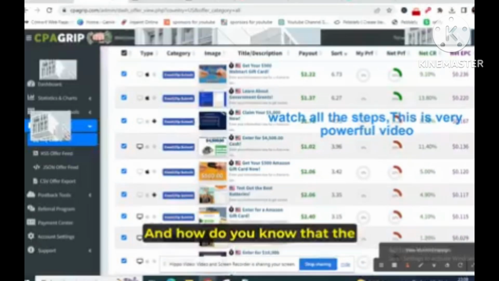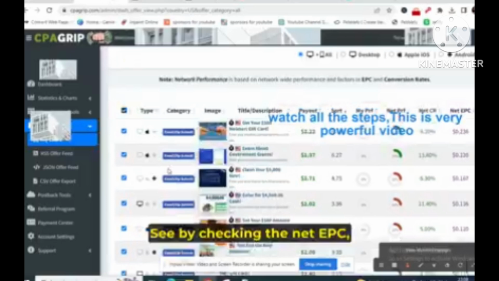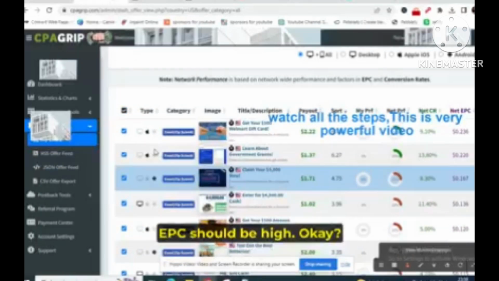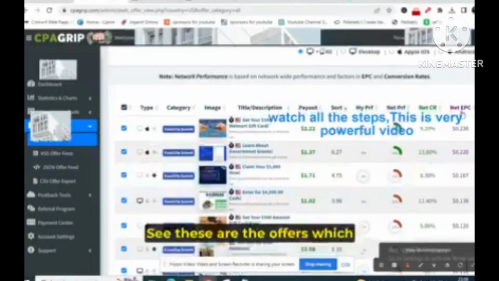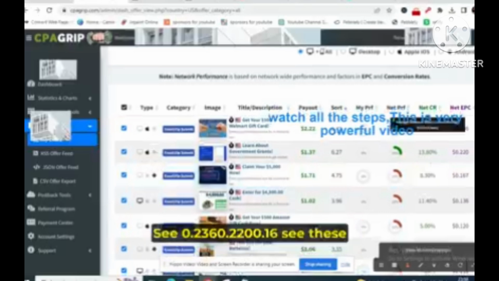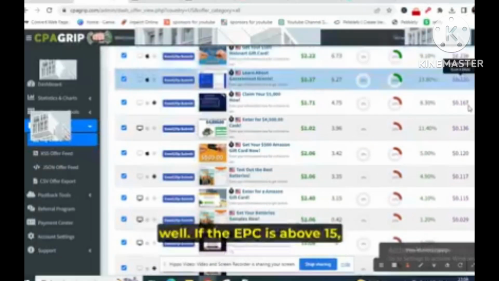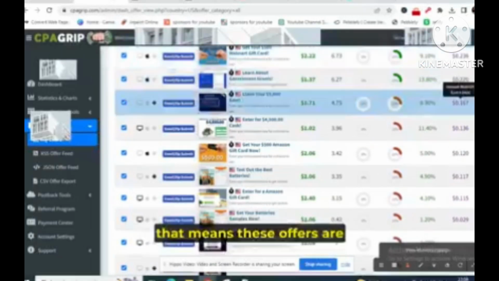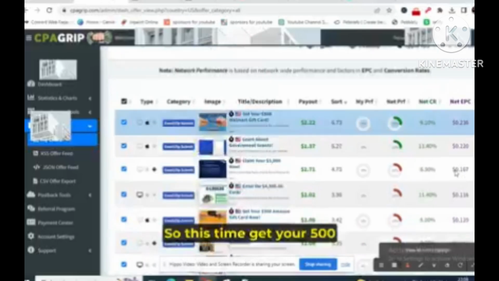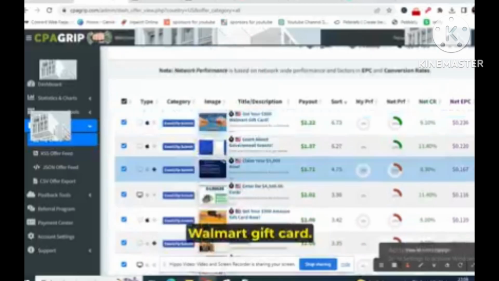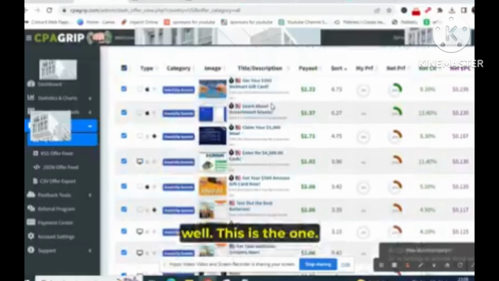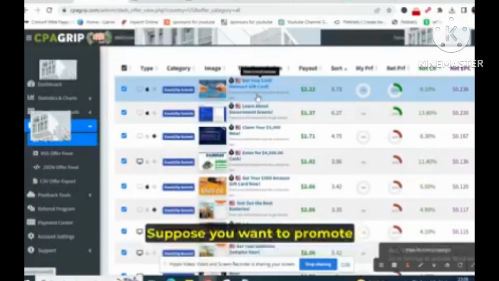And how do you know that the offer is converting very high? See, by checking that the net EPC should be high. Okay, see, these are the offers which are converting very well. See, 0.236, 0.220, 0.16. These three offers are converting very well. If the EPC is above 0.15, that means these offers are converting very well. All right, so this one, get your $500 Walmart gift card. This offer is converting very well. This is the one, claim your $5,000 gift card now. These are the offers. Suppose we want to promote this offer, we will just click over here.